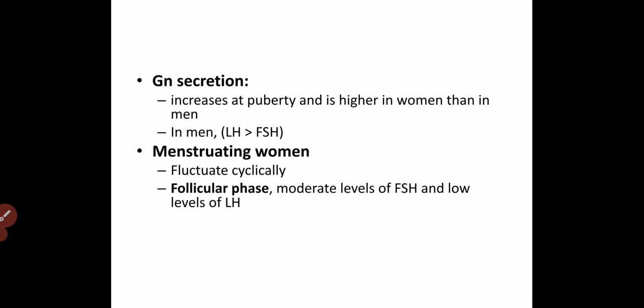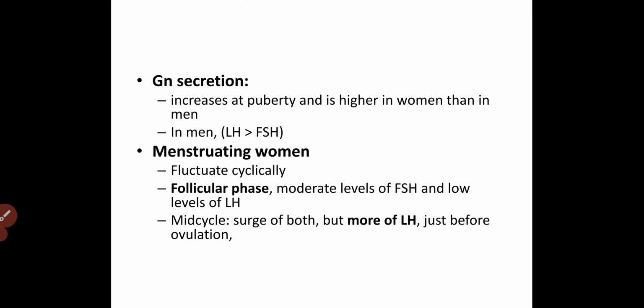This leads to the maturation of the ovum. So in the follicular phase there is an increase in follicle stimulating hormone. Mid cycle, there is an increase in both, but we need the LH surge, so there is more LH just before ovulation.